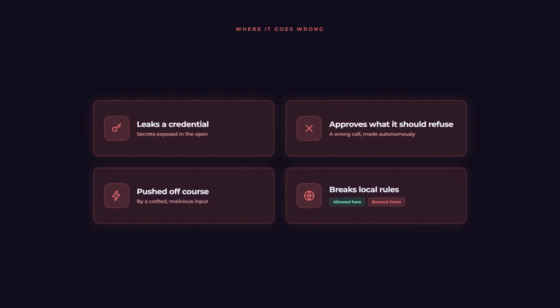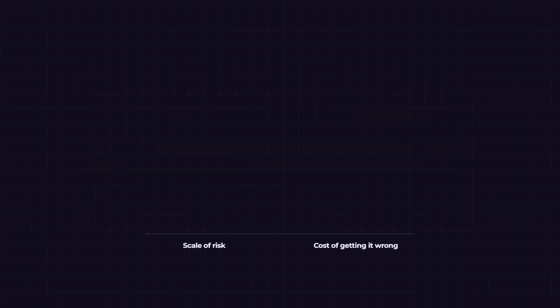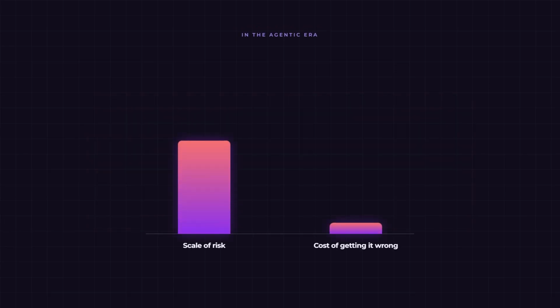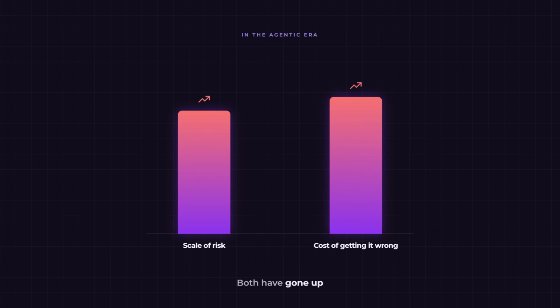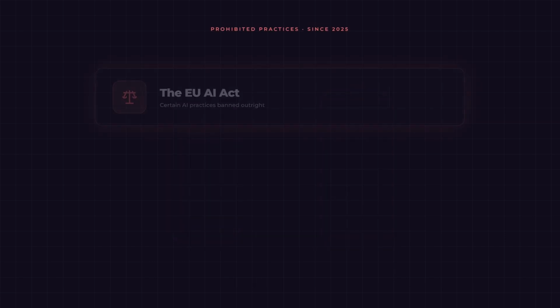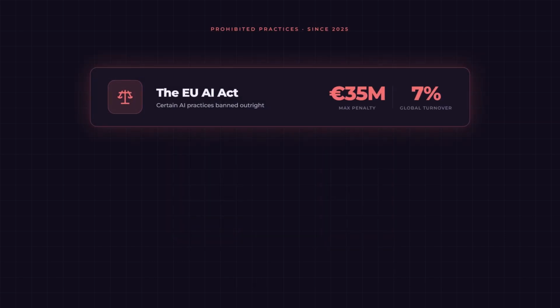And different jurisdictions have different rules on how data and privacy must be treated. What is allowed in one place can be banned in another. In the agentic era, both the scale of that risk and the cost of getting it wrong have gone up. The EU AI Act has banned certain AI practices outright since 2025, with penalties for prohibited use reaching 35 million euros, or 7% of global turnover.